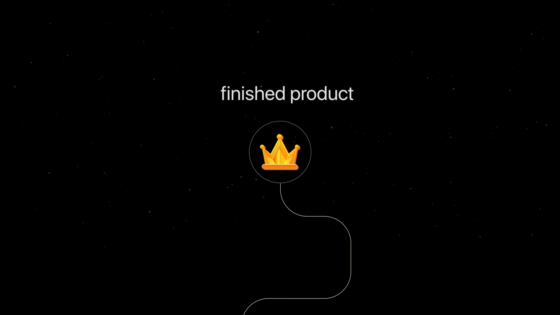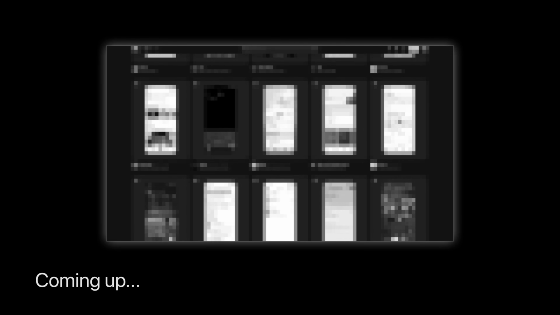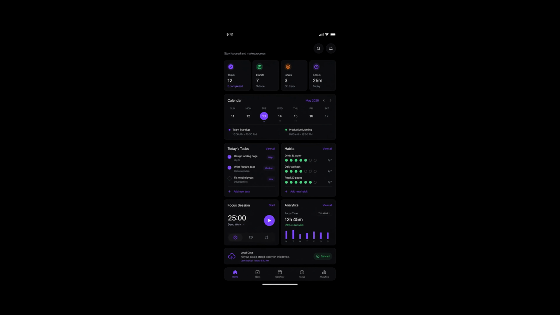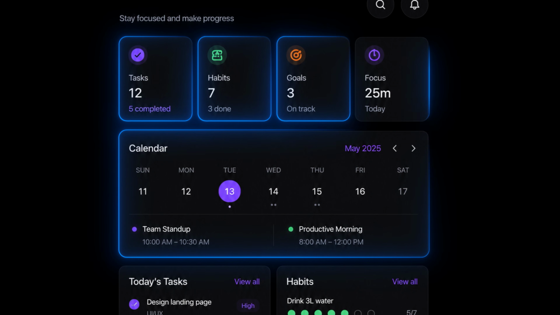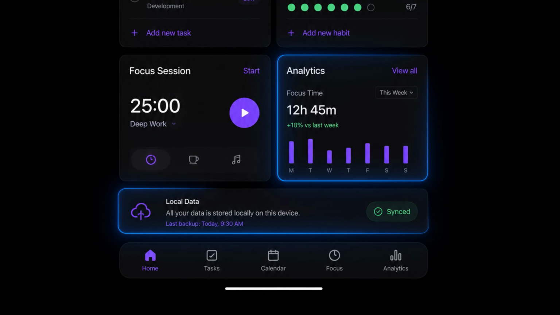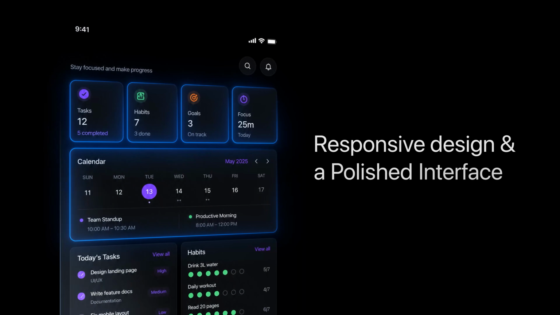One of them built something that actually felt like a finished product, but the other one needed more help from me. So today I am answering the question everyone wants to know: which model is actually better at building complete apps inside Claude Code? And I am not just testing them with a simple landing page. Both models will have to build a full productivity app with tasks, habits, goals, a calendar, focus sessions, analytics, local data persistence, responsive design, and a polished interface.